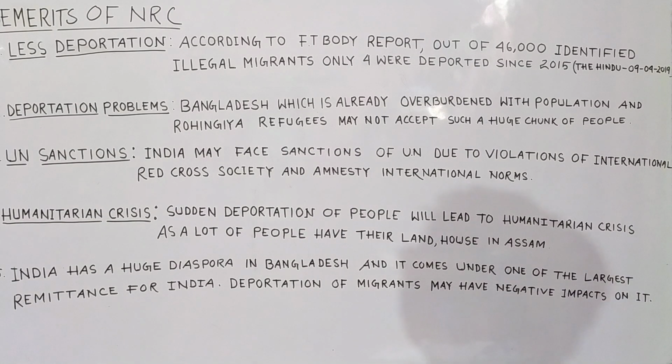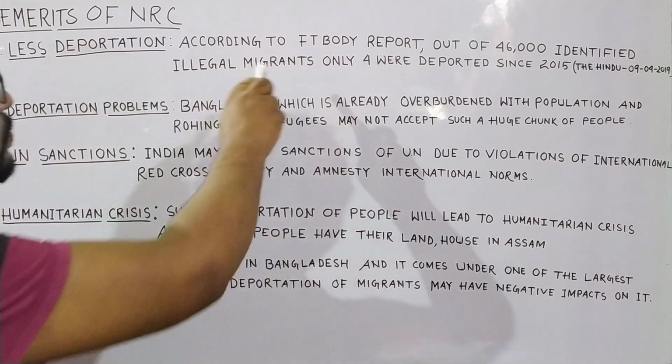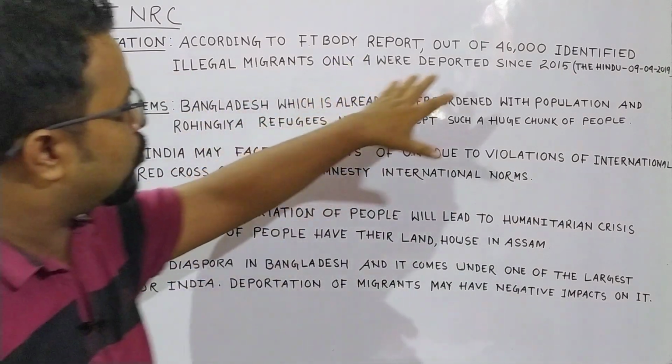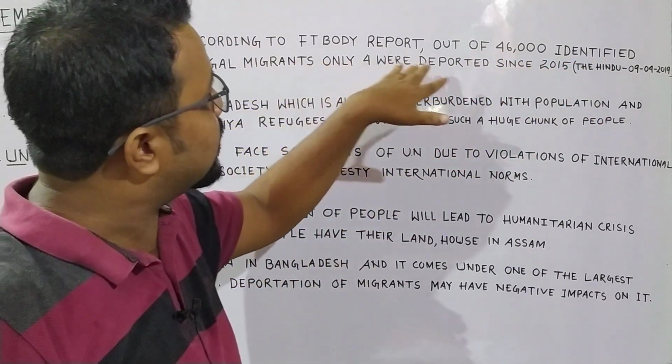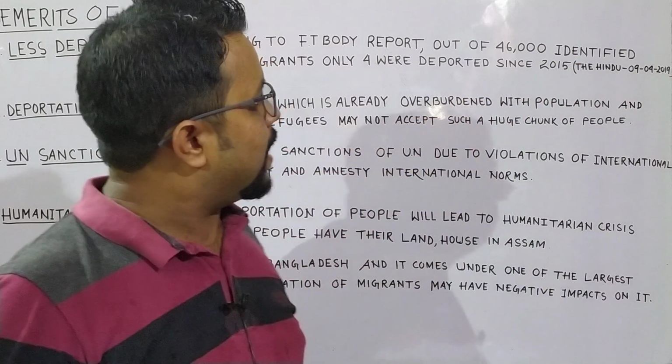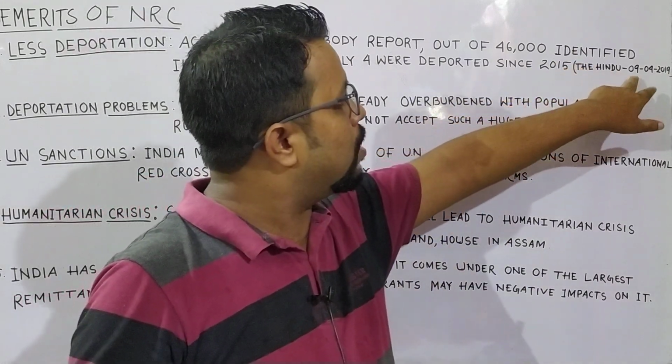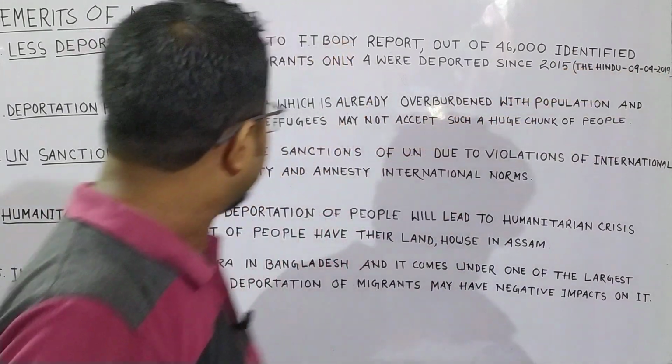Now, the last part: NRC also has a few demerits. Number one is what? Less deportation. According to the Foreigner Tribunal's body report, out of 46,000 identified illegal migrants, only 4 were deported since 2015. The source I have taken from The Hindu, 9 April 2019.